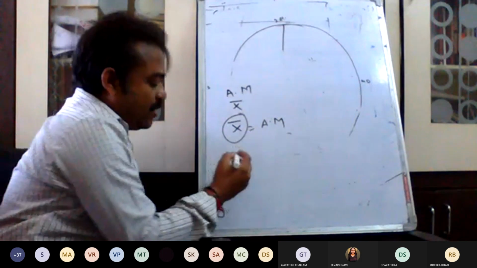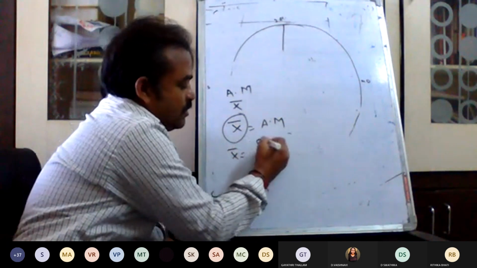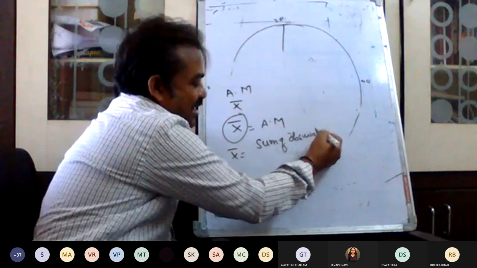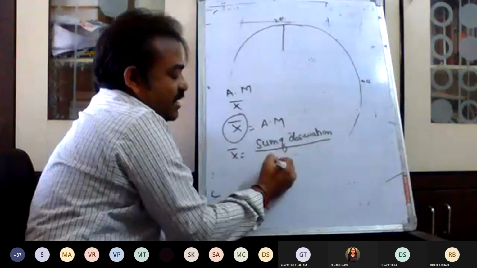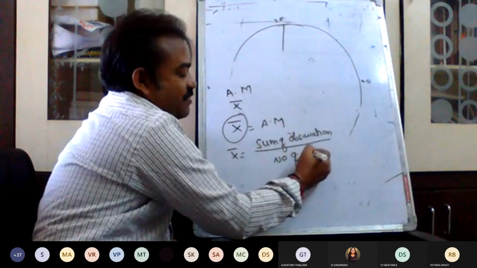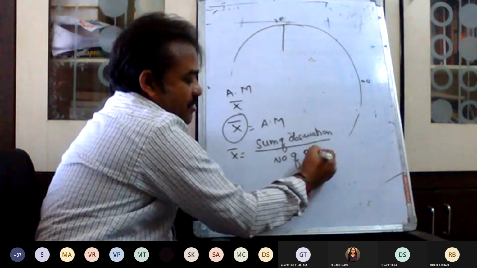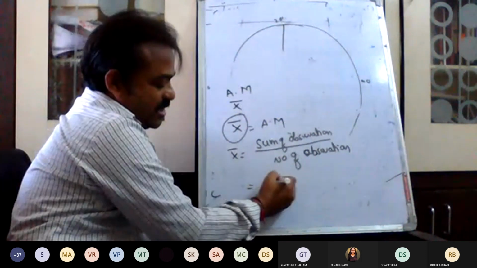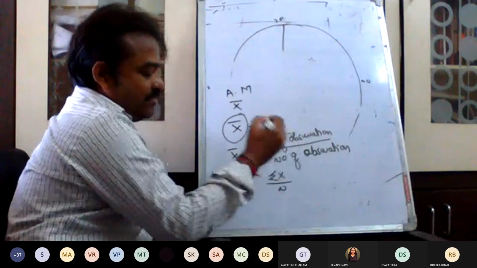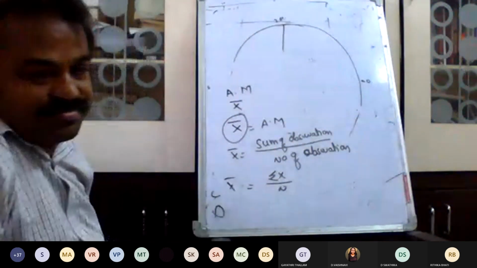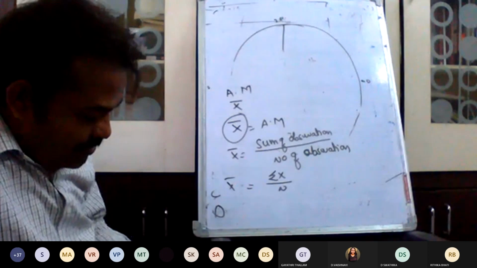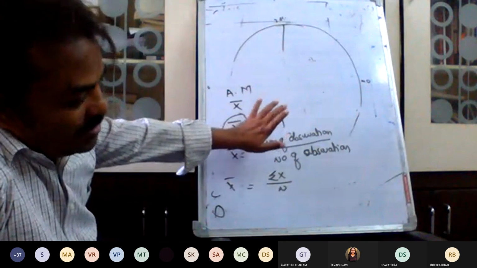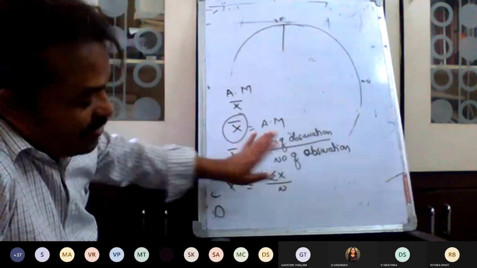Now arithmetic mean is equal to sum of observations divided by number of observations, equal to sigma x divided by n. This is the formula. Arithmetic mean equals the sum of the observations divided by the number of observations.